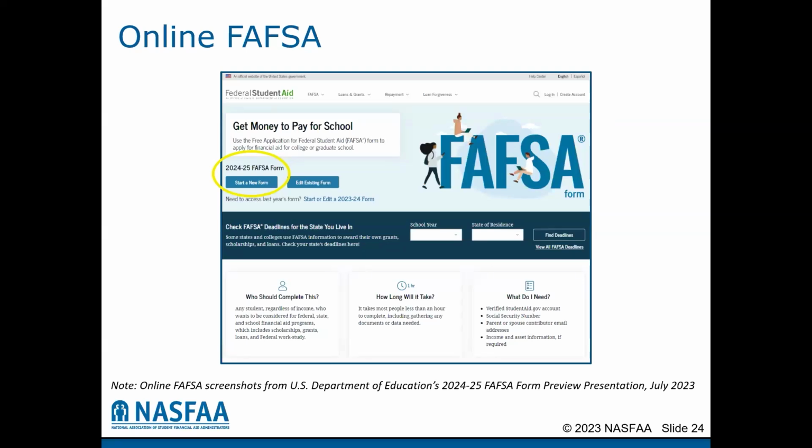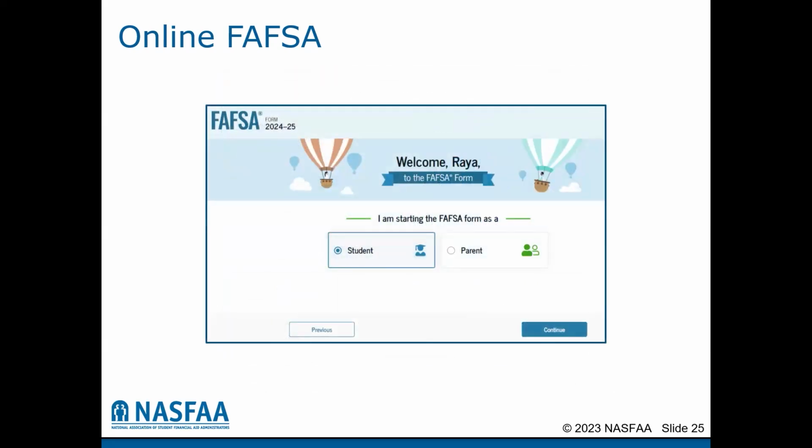From there, you will be taken to a page that is going to begin to prompt your login. It is recommended that the student initiate the FAFSA process. To do this, you want the student to be the user to access the login page first and complete their section. A new change to the FAFSA form this year is that parents or spouses are now referred to as contributors.